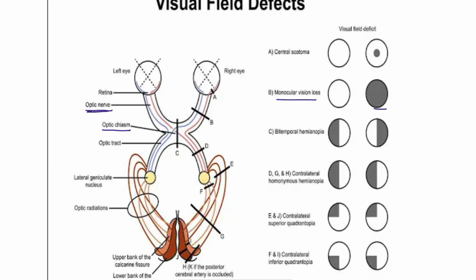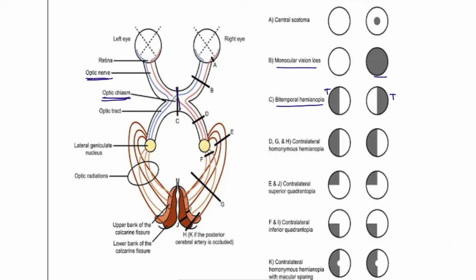Let's say that the patient is having an optic chiasm problem. Optic chiasm problem means the bifurcation phase. If the bifurcation is happening here, that means it is going to cause bitemporal hemianopia. For example, if it is involving the nasal fibers, it is going to cause the temporal vision block. So that's why the temporal sides are gone due to the damage to the nasal fibers at the location of the optic chiasm.